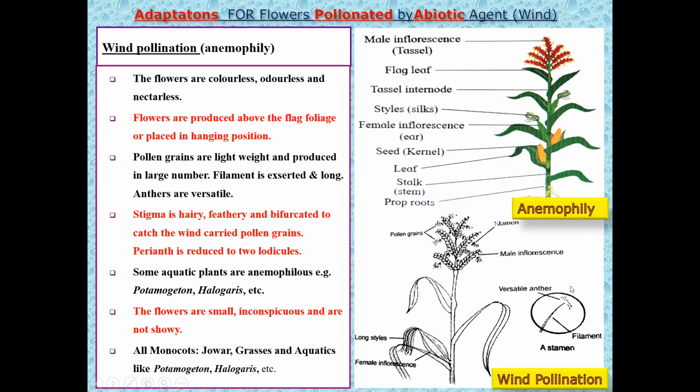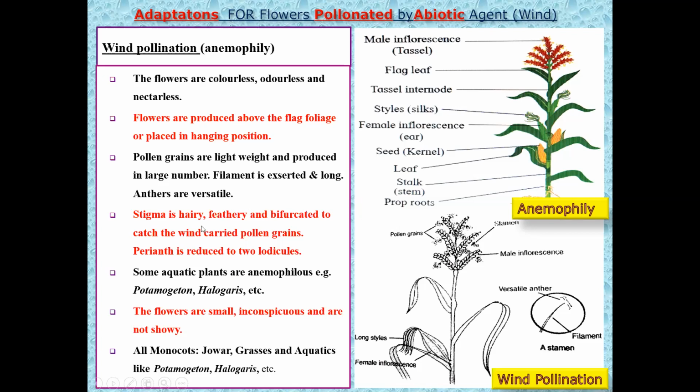The meaning of versatile is that the anthers can swing in any direction along the wind current. These are the drooping stamens and pollen grains, and these are the versatile anthers which can swing in any direction. Whether the wind comes from the east, west, north or south, from whatever direction the wind current blows, along with the wind current the anther swings, and the pollen grains can be easily shed, and therefore the anthers are versatile.